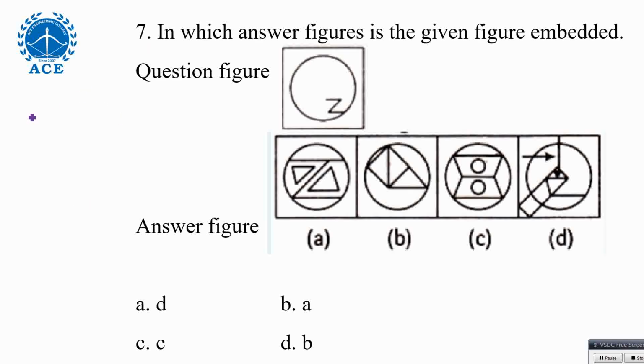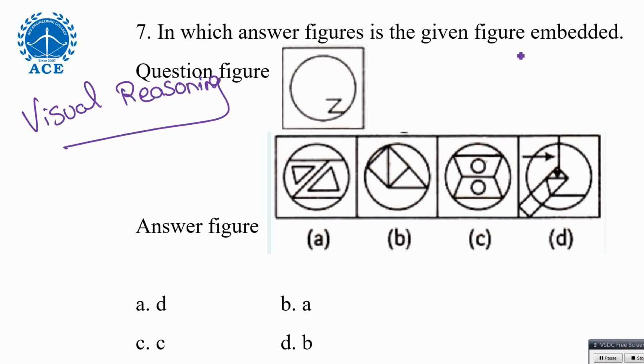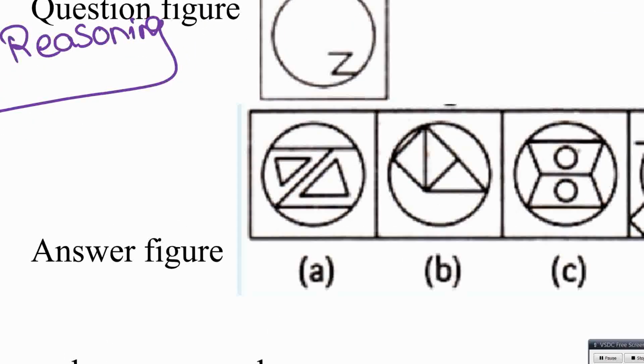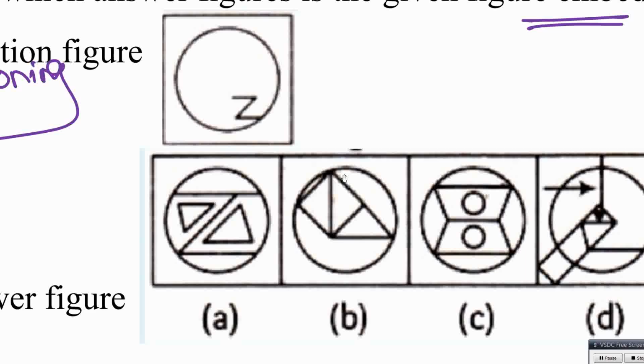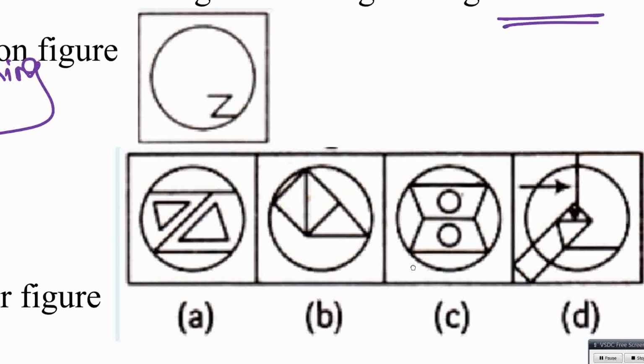This is visual reasoning, diagram related. You have 3 videos in the channel already kept related to visual reasoning, diagrams related. Here question is embedded figure. What is embedded figure means? That diagram, above diagram should be there in one of the options. In which option that exists? This shape, whatever this shape is there, this one should be there in one of the options. In which option that's available? The same shape.